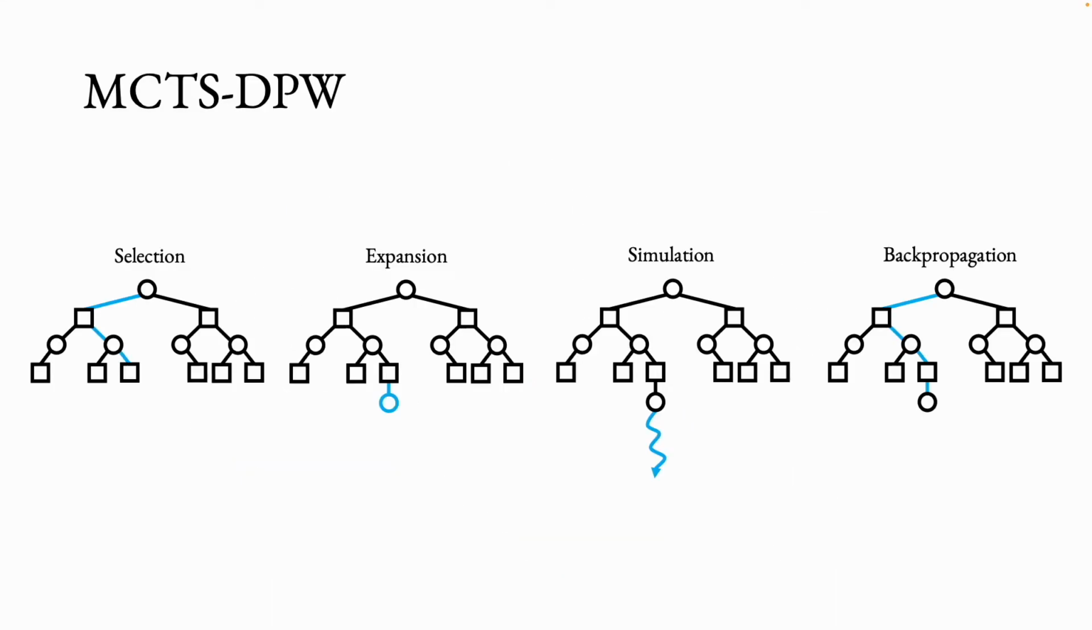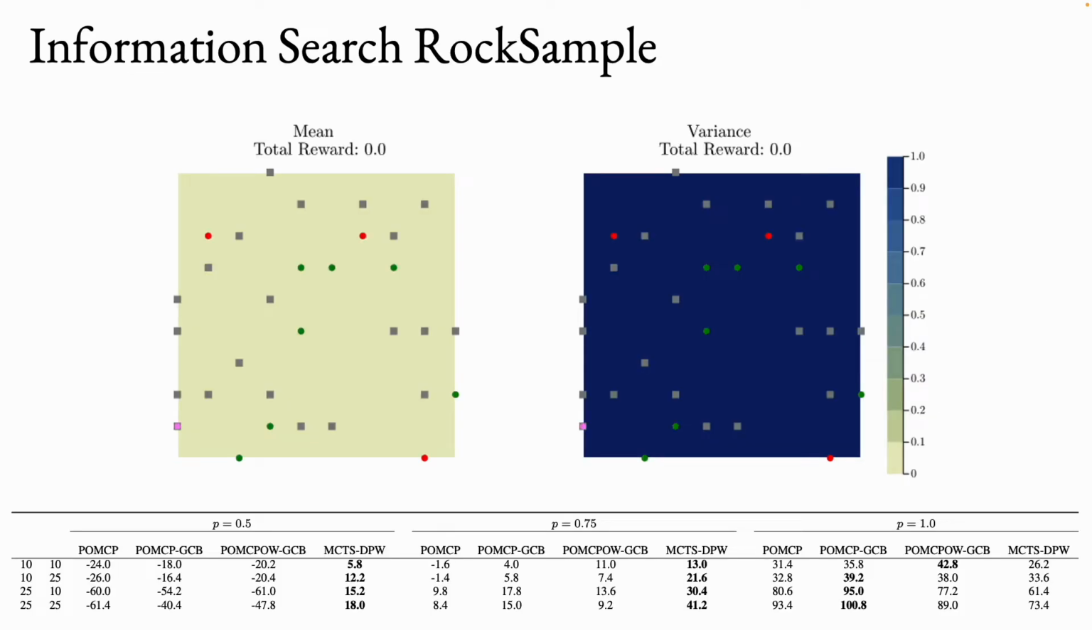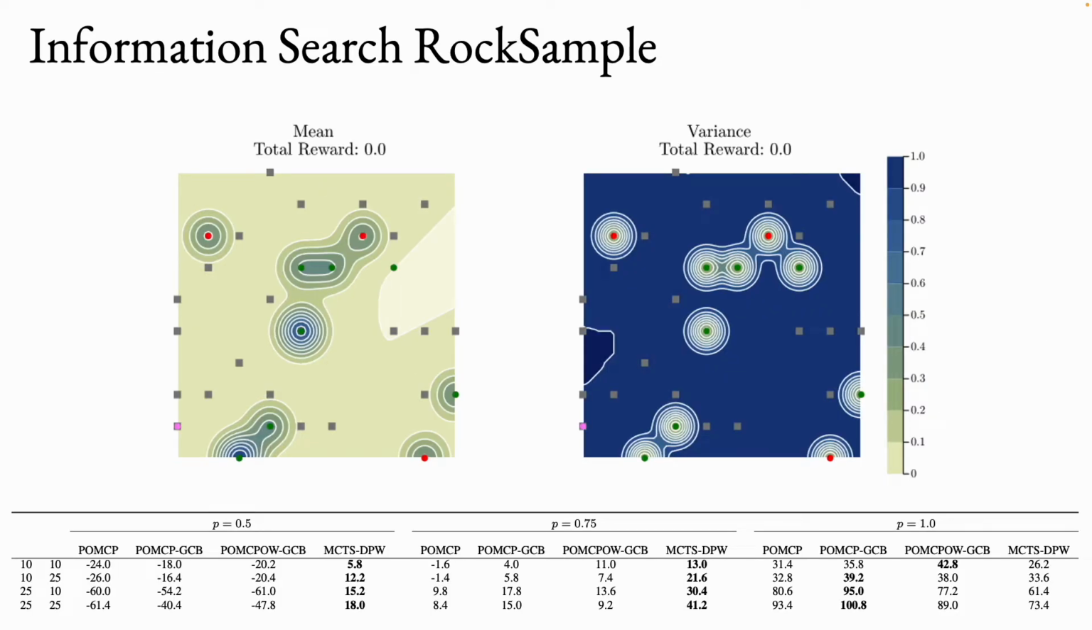To solve the belief MDP, we use Monte Carlo tree search with double progressive widening, which accommodates continuous state and action spaces by limiting the number of children at any specific node based on visitation frequency during the tree search. We evaluate our method on two different benchmark problems. The first is the information rock sample problem.